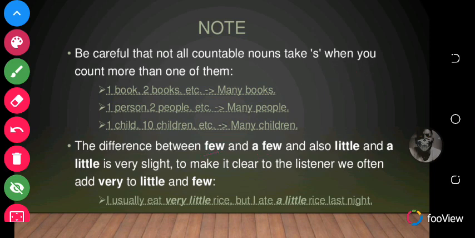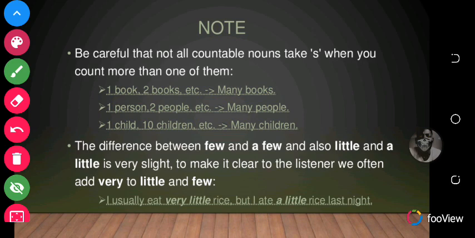So in order to make sure that when you're using few and little you are clear, you can use very so that the person can know that it is very small. I usually eat very little rice. Then you know that the rice eaten is way too small. But I ate a little rice last night means that it's in between small and plenty because it is a little. Okay.